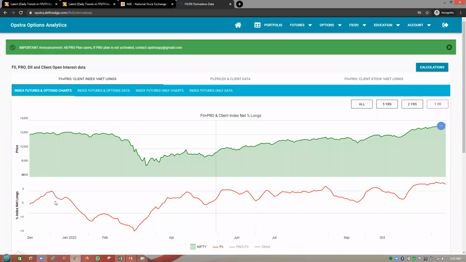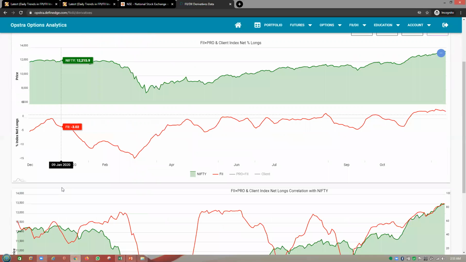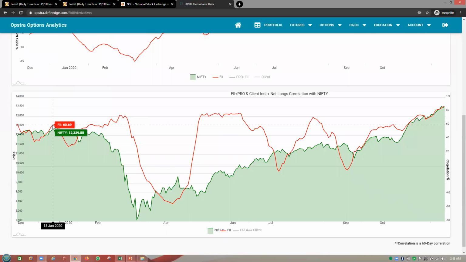Now starting from Jan. See. So this is the FIIs net long and net short positions basically.